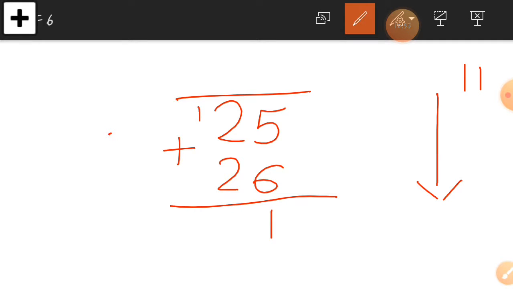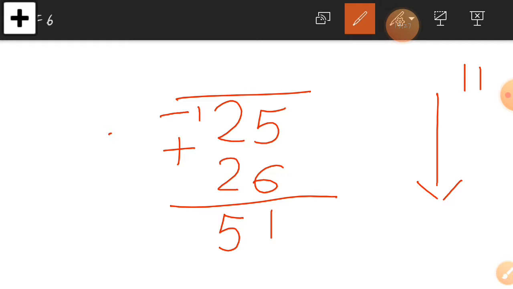Now in the tens column, 2 plus 2 is equal to 4, and add this carry forwarded number into it. So our final answer is 2 plus 2, 4 plus 1. So 5 will come there. So our final answer will be 5. You can see this, you have to add this one number into this tens column. So here is our answer 51. So this is our answer by adding downward.